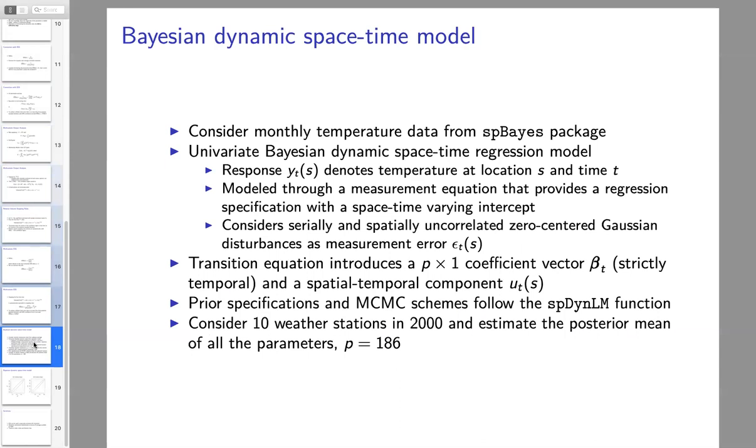And we're just going to illustrate that this works in a Bayesian dynamic space-time model. What's important to note about this model is that the data, model, and sampler are all from the spBayes package. So we've taken an off-the-shelf sampler and applied our output analysis techniques to it.